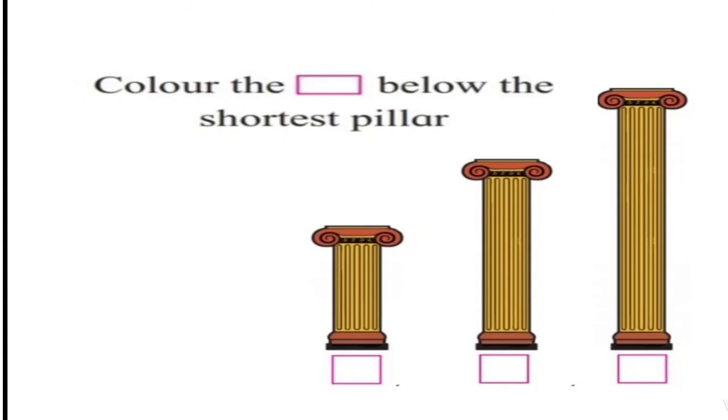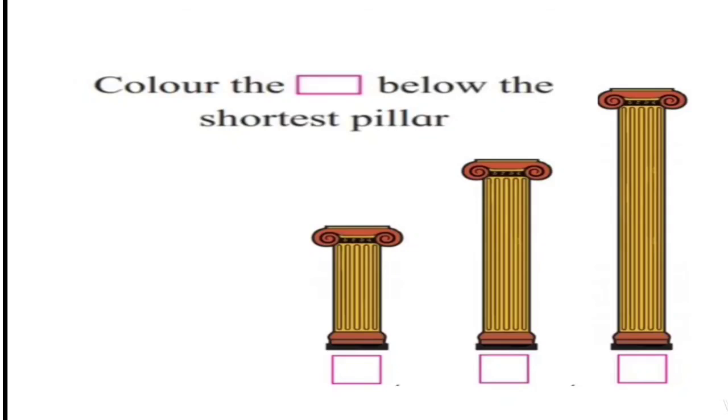See the next picture. Color the box below the shortest pillar. There are 3 pillars. 1, 2, 3. Which pillar is shortest? Third pillar is shortest. We will color below this third pillar. And the first pillar is tallest. Isn't it? Right. So dear students, I hope you understood the concept of tallest and shortest.